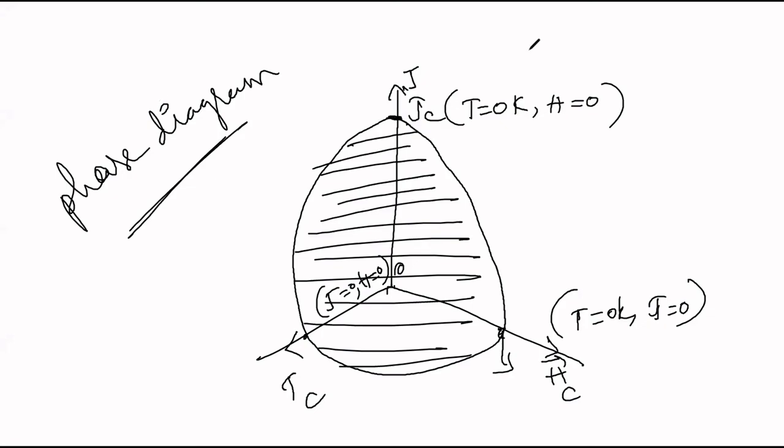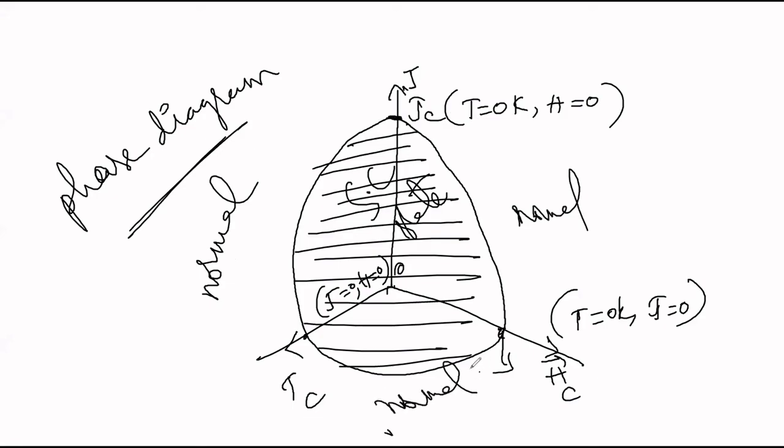Beyond Jc, Hc or Tc, the material behaves in the normal state. This is the superconducting state and this is the normal state.